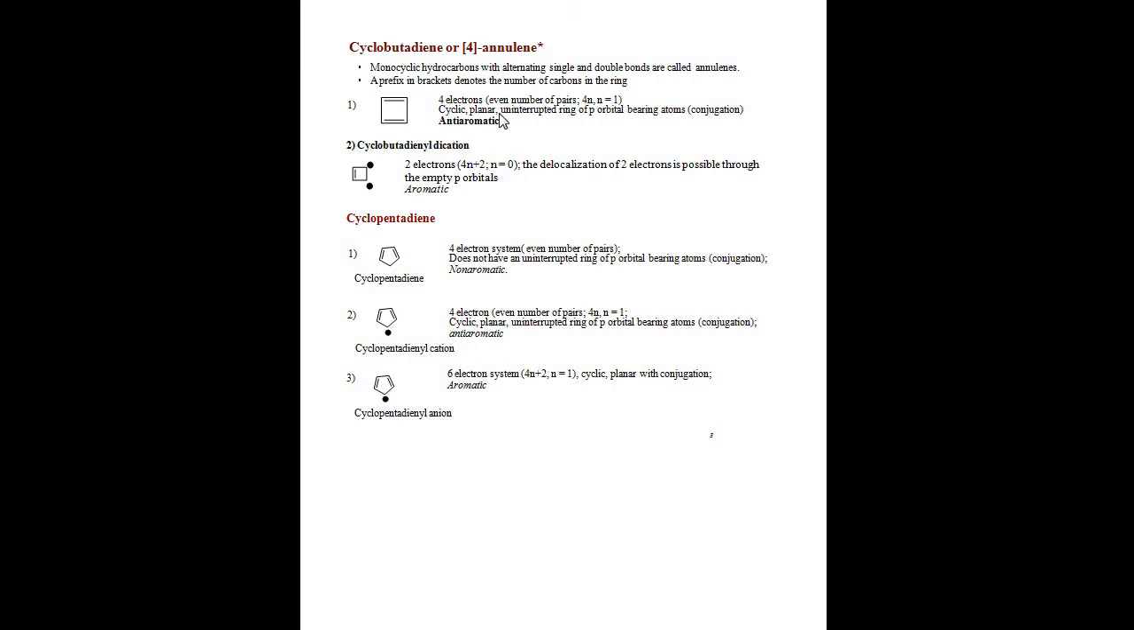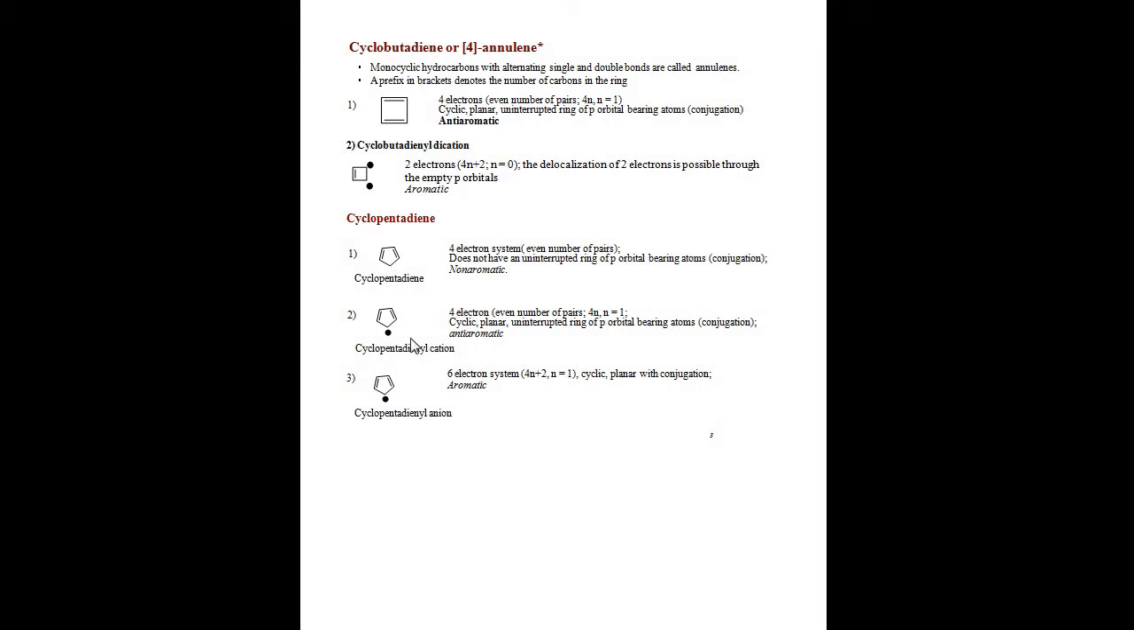That is anti-aromatic. And next one, cyclobutadienyl cation. Imagine this is plus, so 2 electrons. It obeys the 4n plus 2 rule. Here delocalization is possible. Suppose this bond migrates, then the positive charge moves to here. The delocalization is possible, so cyclobutadienyl cation is aromatic. Next one, cyclopentadiene. In cyclopentadiene there is no delocalization of pi electrons, so it is non-aromatic.